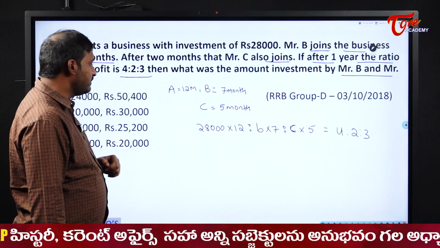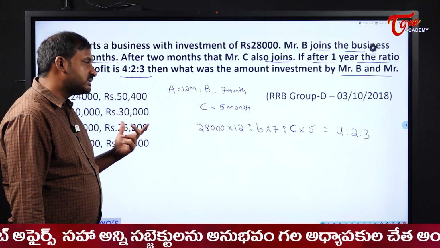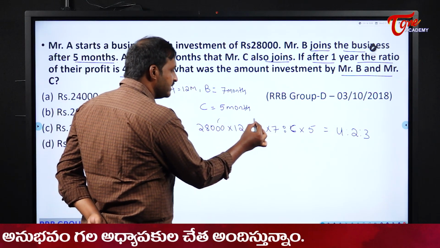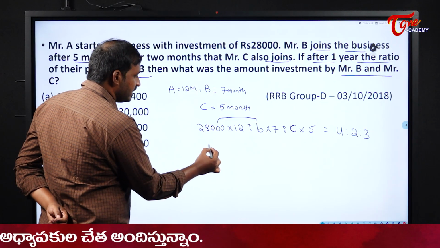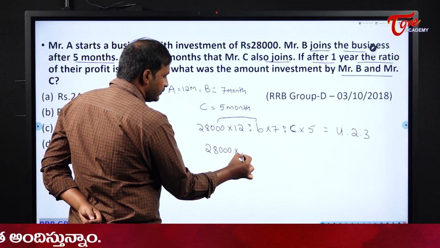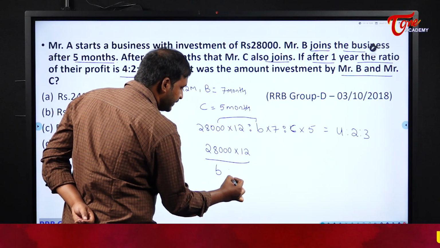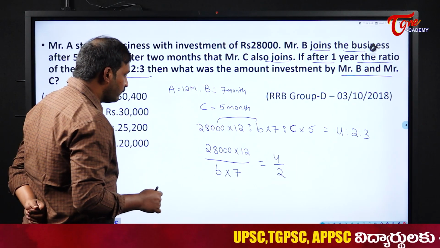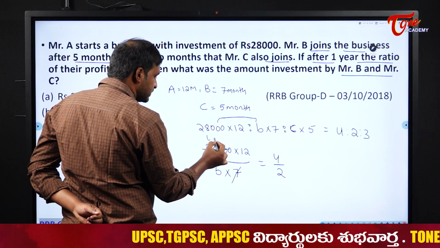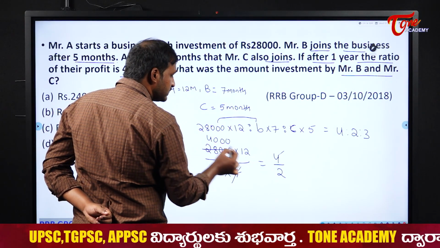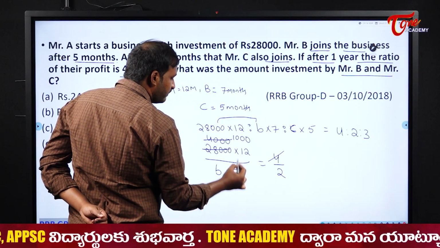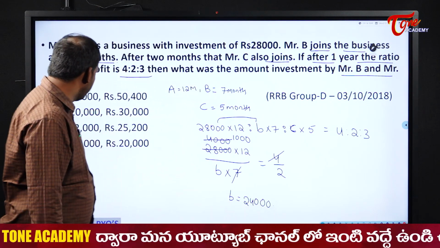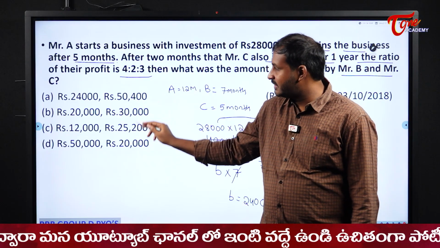Now see here students, you can do it in multiple ways. You can take any two and start comparing. First, compare these two things students. What happens here? 28,000 into 12 by B into 7 is equal to 4/2. 7 ones, 7 4,000s; 4 ones, 4,000s. Now B value will become what? 2,000 into 24,000. Please check in which option B value is 24,000 here.